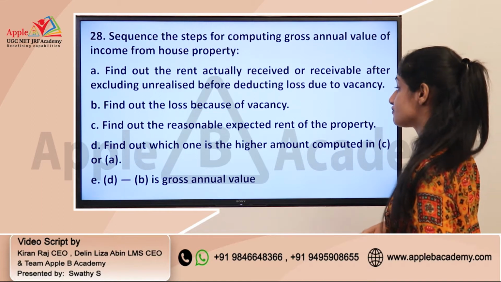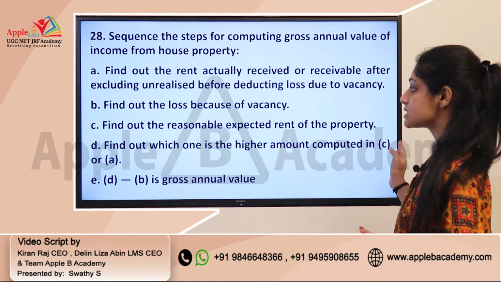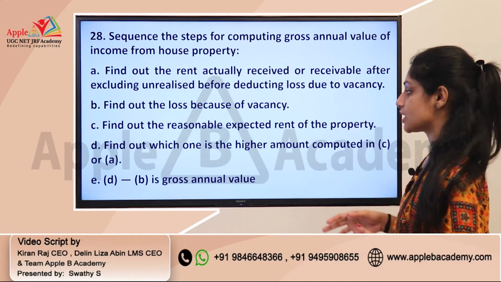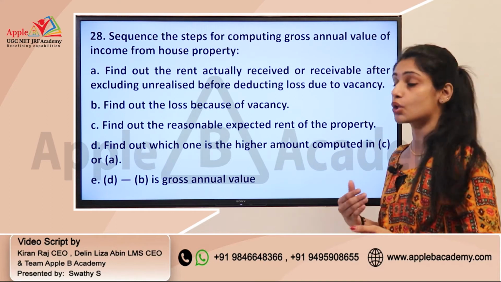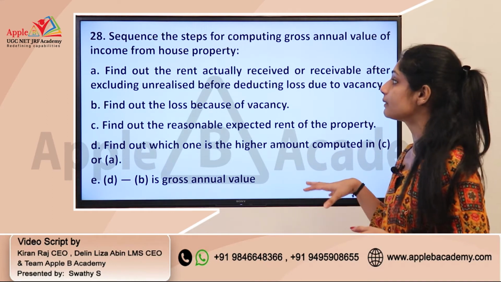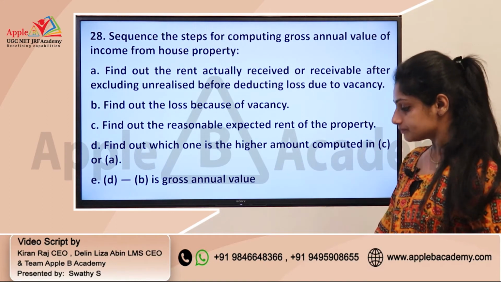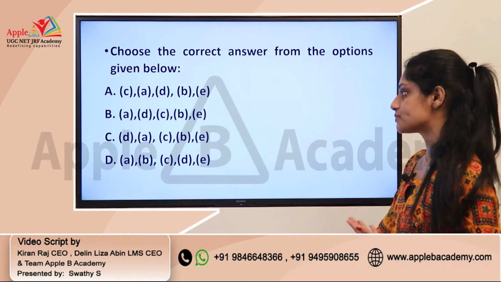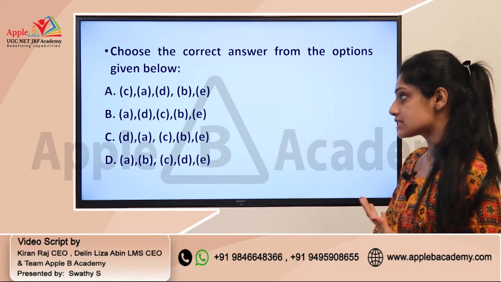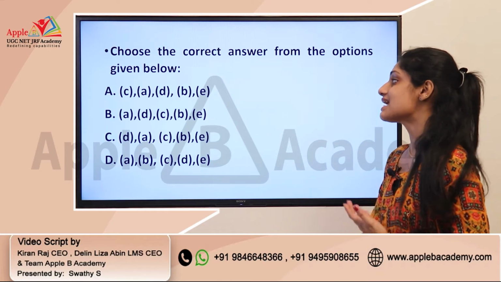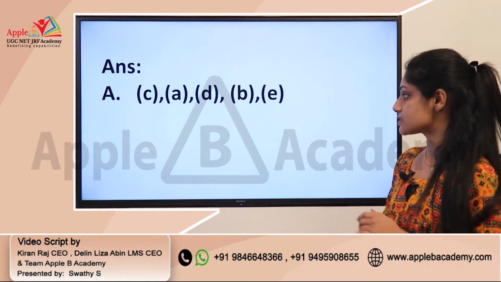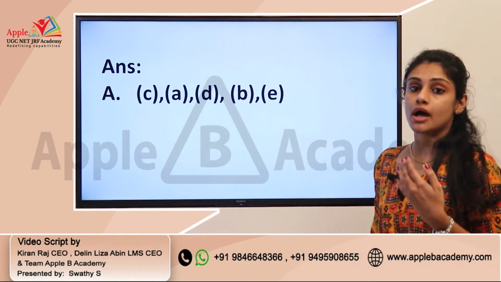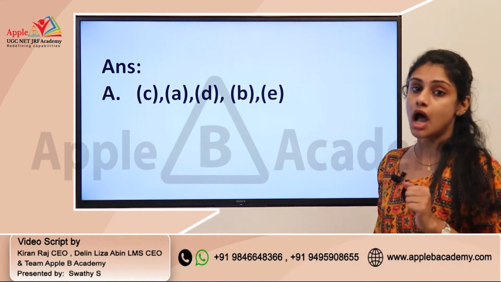D, find out which one is the higher amount computed in C or A. And E, D minus B is the gross annual value. So you need to arrange them in a proper order. Okay. And you have a number of options given here, and the correct answer is actually A, that is C, A, D, B, E. Yes, that's the correct order which you need to follow for finding out the income from house property.